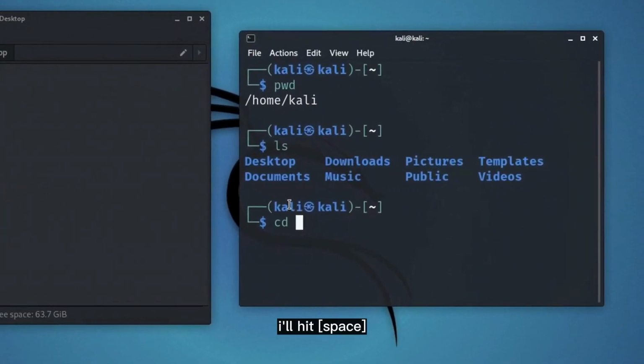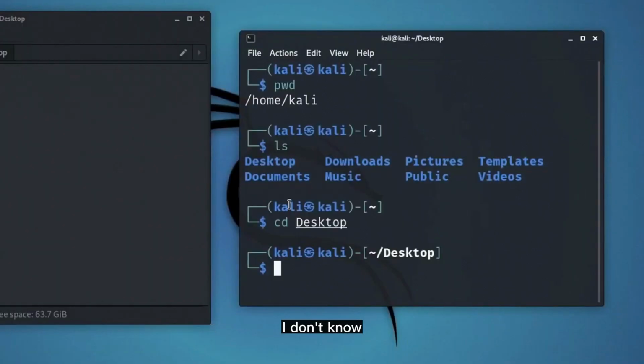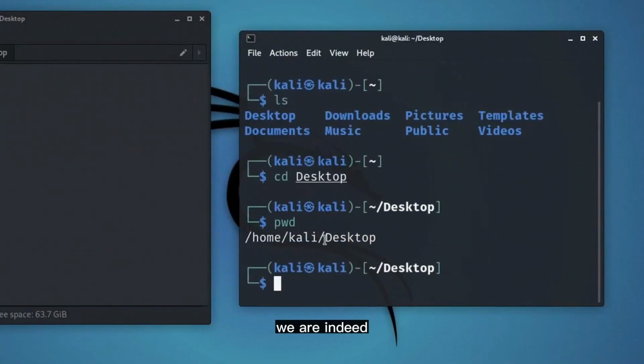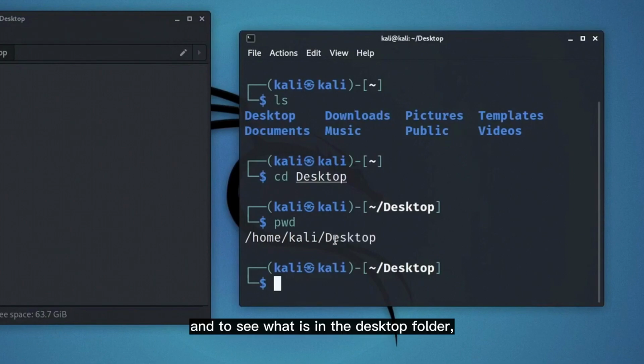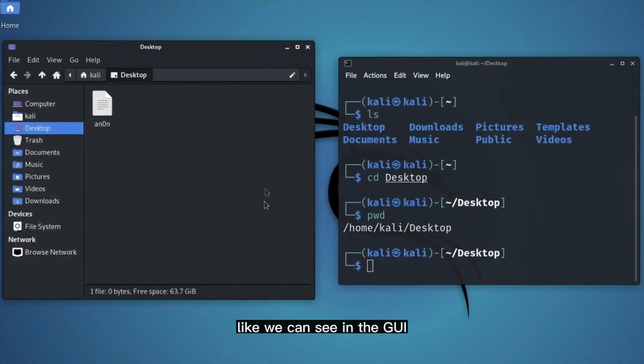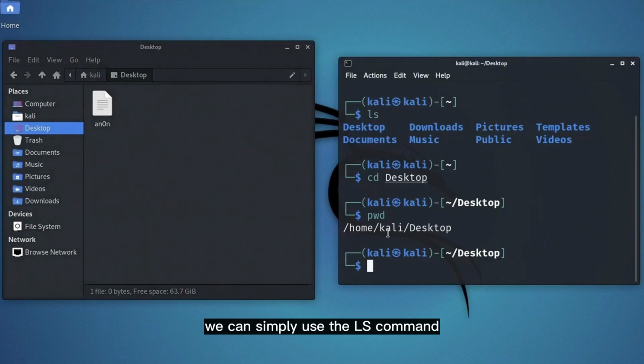After cd I'll hit space, and tell it what directory I want to go to. So let's type in desktop, and hit enter. Well, did it work? I don't know. Let's find out using the pwd command. And as you can see, we are indeed in the desktop folder. And to see what is in the desktop folder, like we can see in the GUI, we can simply use the ls command once again.